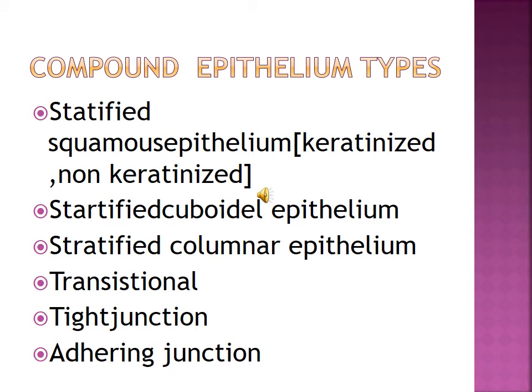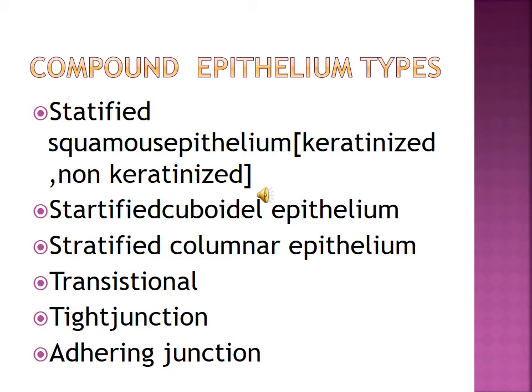First, the stratified squamous epithelium has two types. The moist lining of the esophagus, mouth, eyes or vagina is an example of non-keratinized. Stratified cuboidal epithelium is mostly found in the ducts of sweat glands and mammary glands.